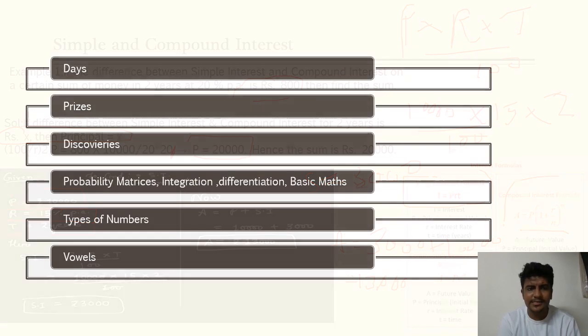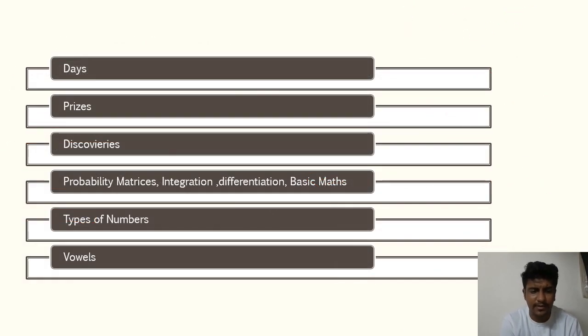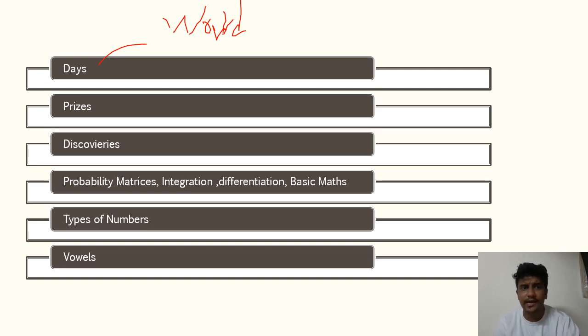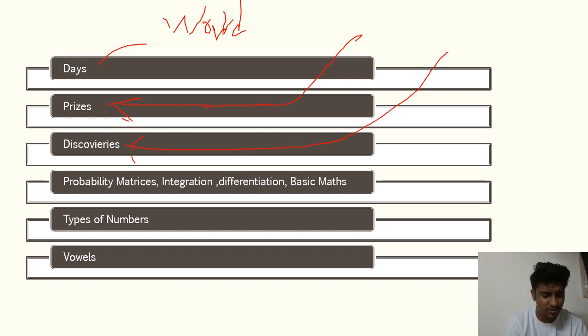So the last and most important thing, which is most commonly asked in the NIPER examination, is the days: World Abuse Day, World Cancer Day, World Diabetes Day, World Health Day, World Pharmacist Day, World Alzheimer Day, Epilepsy Day. There are so many different days. You need to know them very well, because there are direct questions on days, like National Voters Day. Also prizes, Nobel prizes, if somebody has just won some major prize or some new inventions or discoveries are carried out, you need to know that.